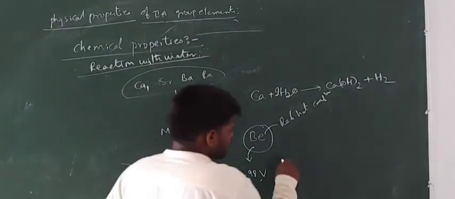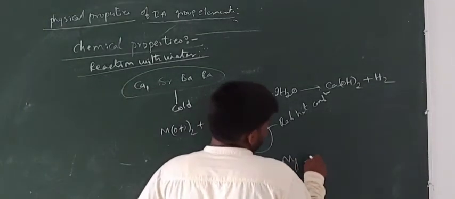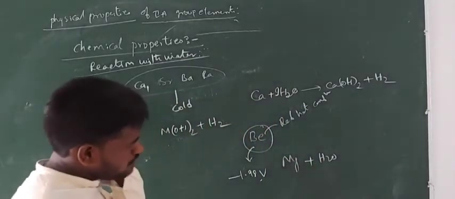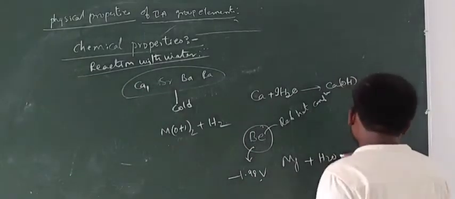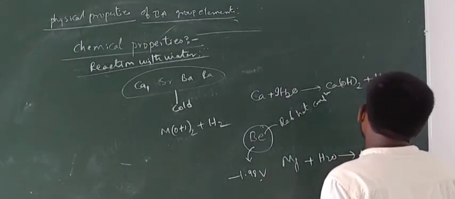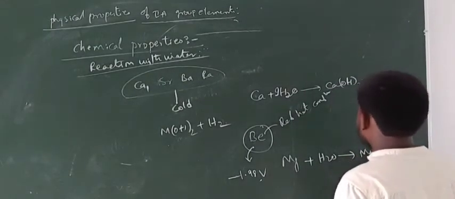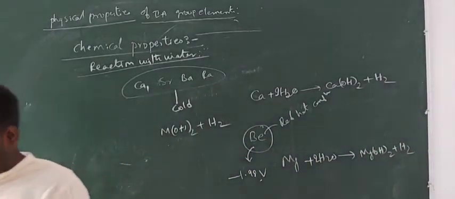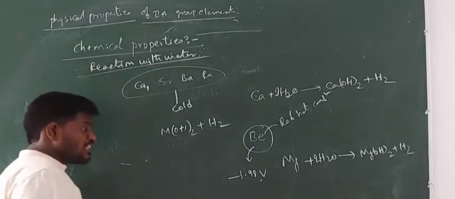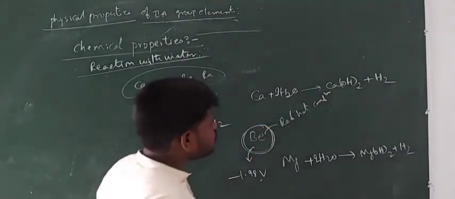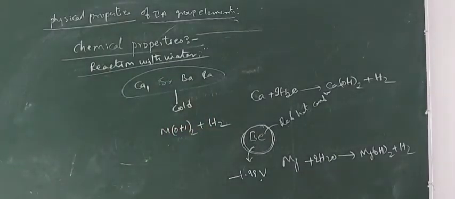Now magnesium can react with hot water. It won't react with cold water, but it can react with hot water and gives magnesium hydroxide, Mg(OH) taken twice, plus hydrogen gas. So multiply with 2. Due to the less negative electrode potential value, beryllium even in red hot condition won't react with the water.